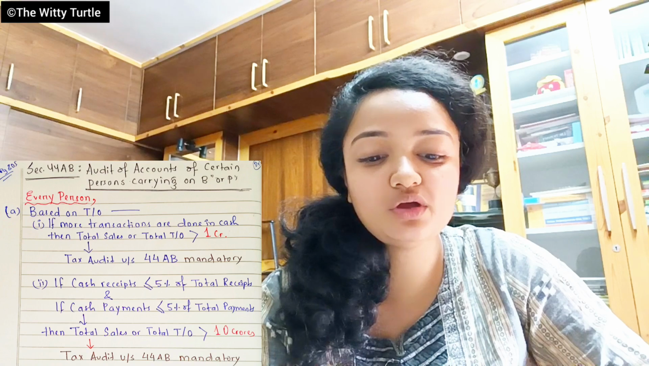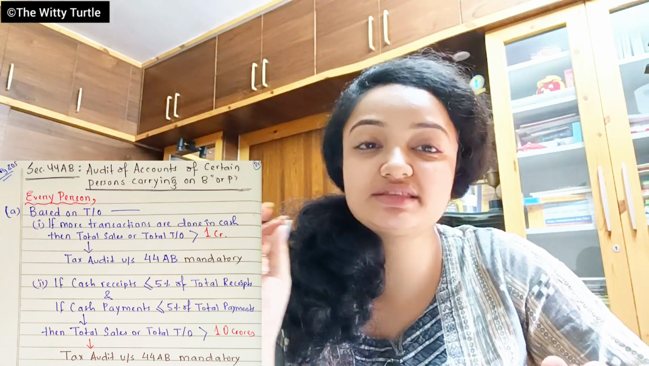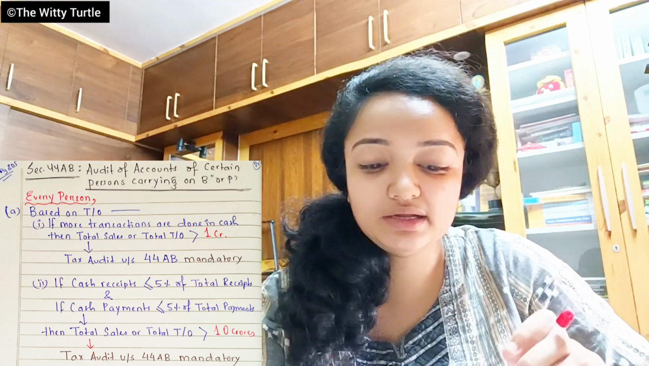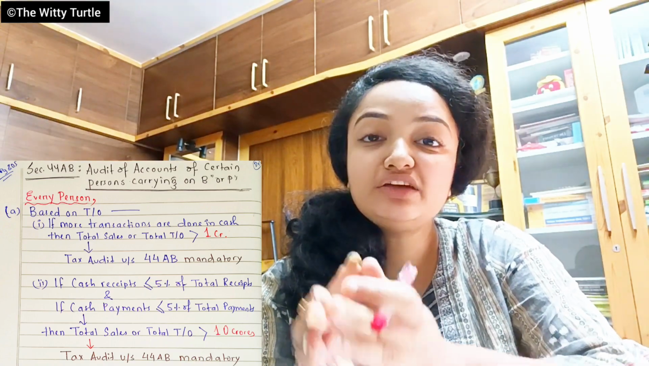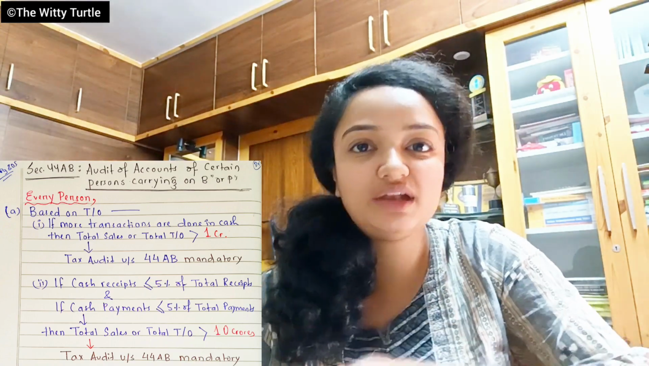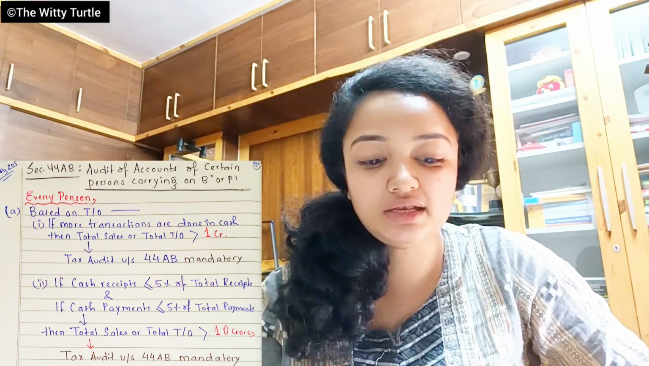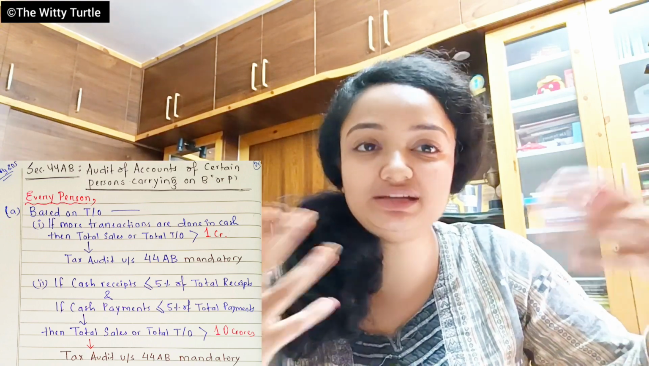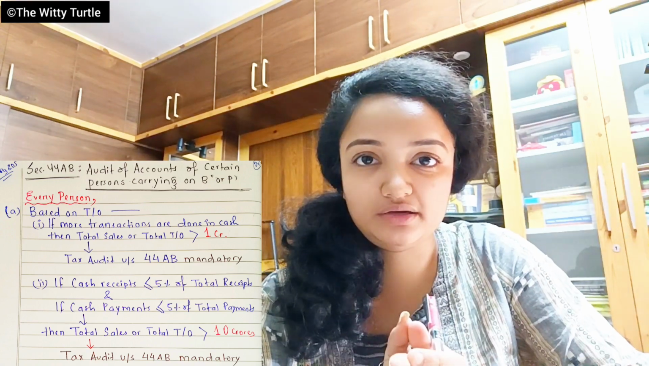Now, the second part says that if the cash receipt is less than or equal to 5% of total receipts, and if the cash payments, whatever payments you are making, out of that, only 5% or less than 5% of the total payments are made by cash, then the limit of your total sales or turnover is supposed to be 10 crore rupees, right? So in that case, tax audit is mandatory, right?